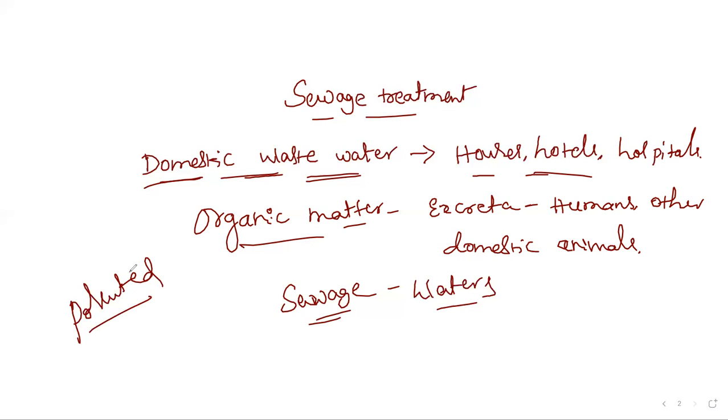So when sewage is directly released into water bodies, the water will become highly polluted. In such cases, to avoid the pollution caused by the sewage water, the sewage water should be treated. So how do we treat the sewage water? That is majorly by microbial treatment. This is the most efficient way of treating sewage water, and has been followed for many years. This method of sewage treatment has still not been replaced by any other method, because it is the one efficient method of treating sewage water.